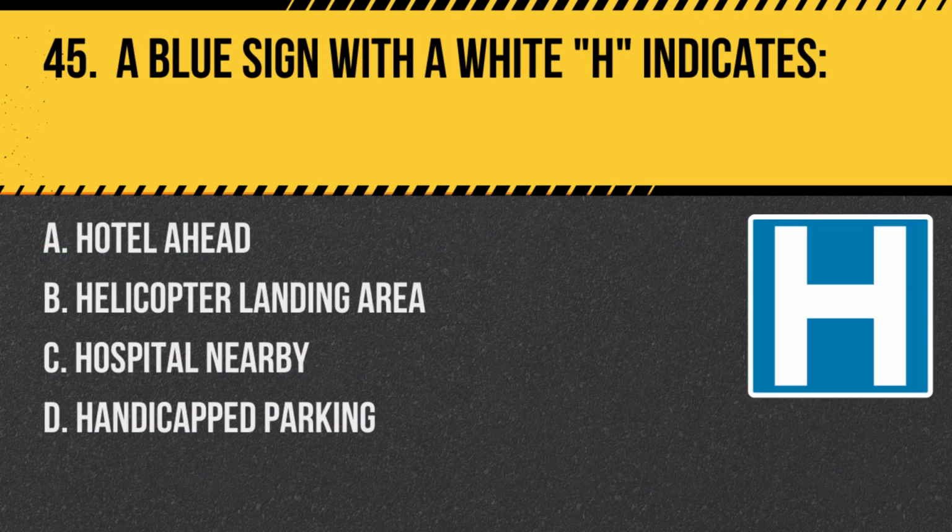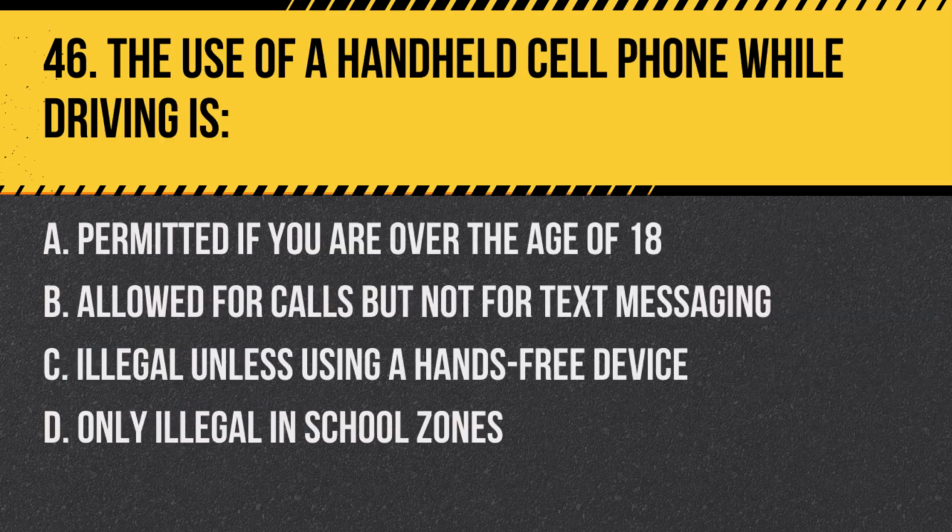Question 45. A blue sign with a white H indicates: A. Hotel ahead. B. Helicopter landing area. C. Hospital nearby. D. Handicapped parking. Answer: C. Hospital nearby. A blue sign with a white H is used to indicate the presence of a hospital nearby.